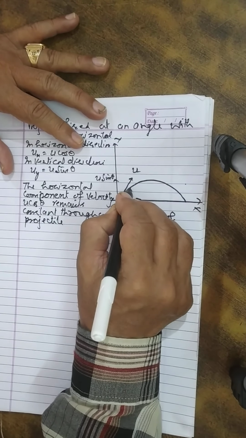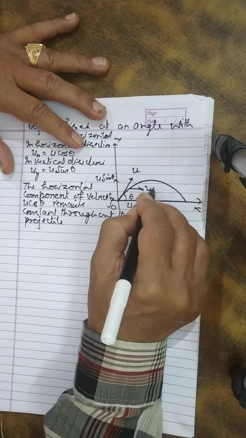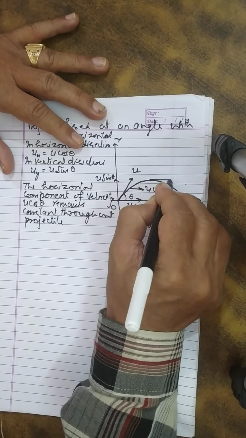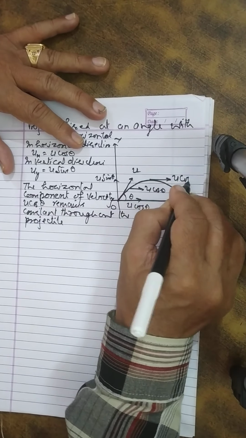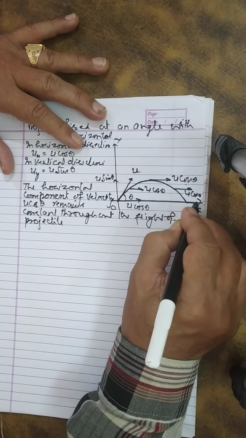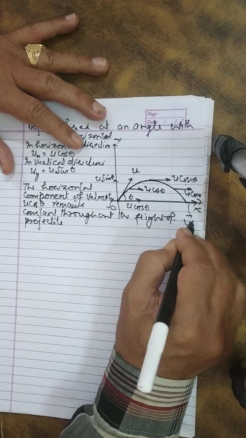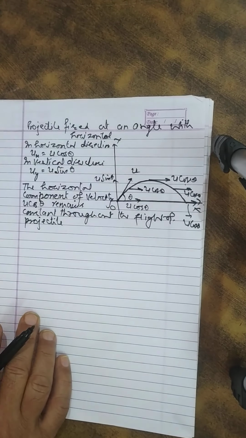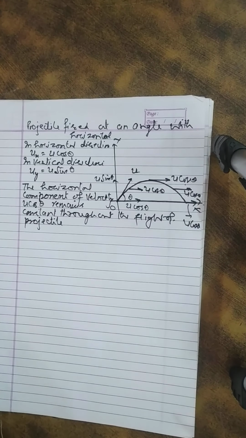So u cos theta remains the same. Here also the value will be u cos theta. At the highest point horizontal component is u cos theta. Here it is u cos theta, and when it lands then also it is u cos theta.